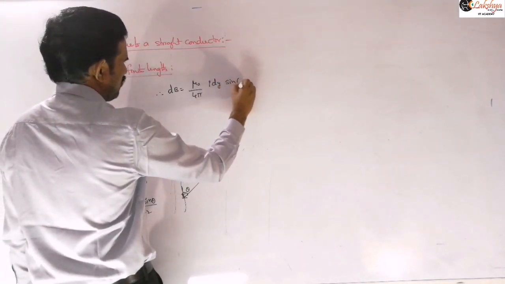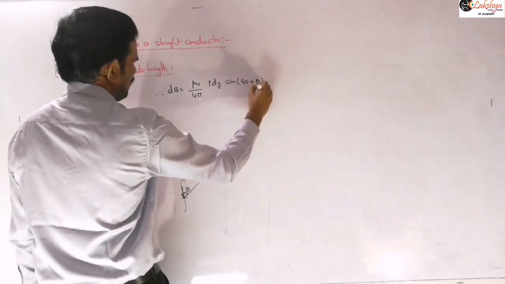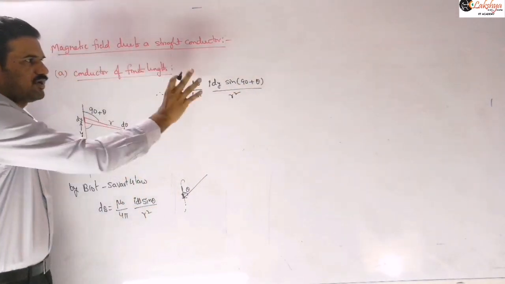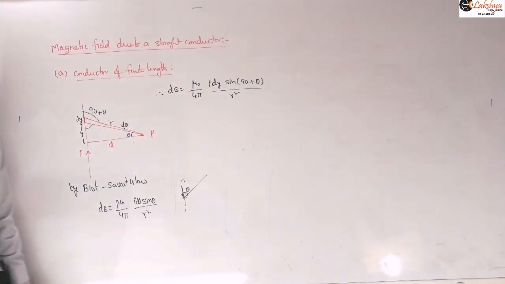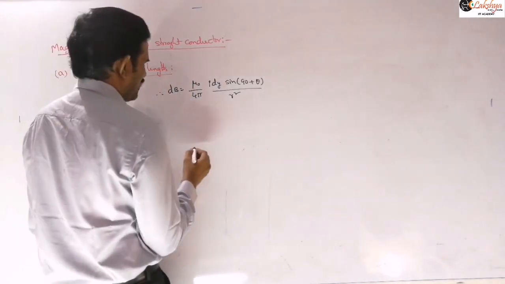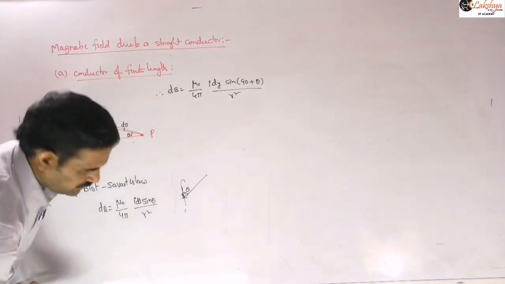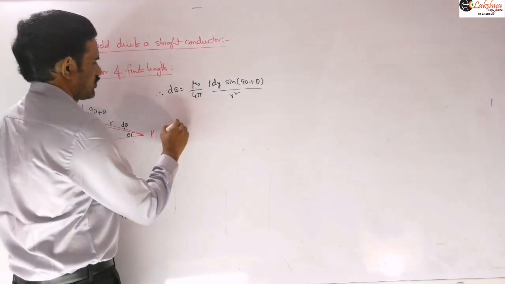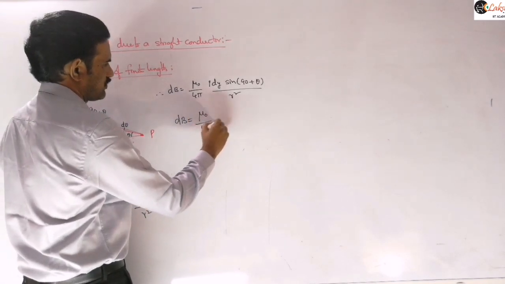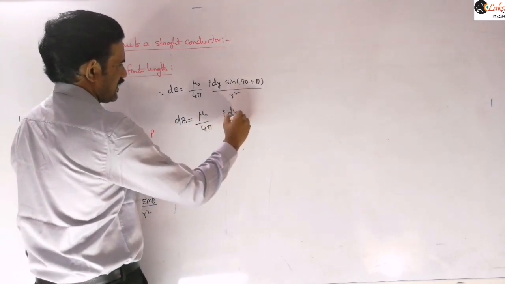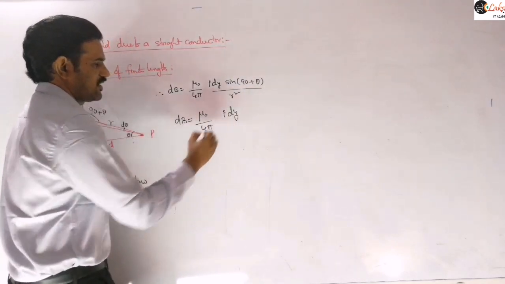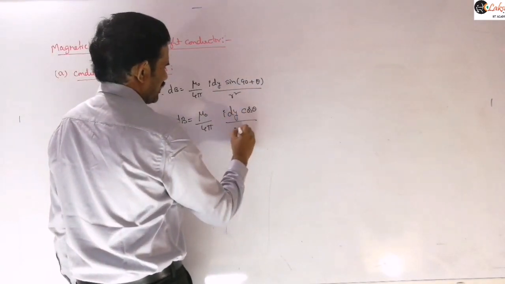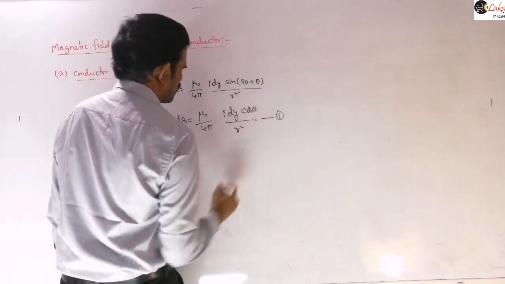So this is sine of 90 plus theta by r square. So this is the application of this formula for our case, right? So now we just need to simplify this equation here. So let us see the simplification of this. So mu naught by 4 pi into, what we can write is I into dy into sine of 90 plus theta, which means cos theta, by r square, right? Let's suppose I am taking this as equation 1.